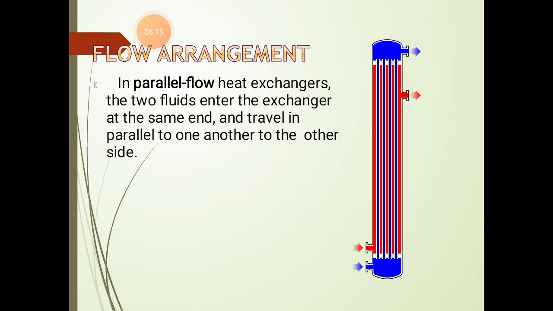So in parallel flow type of heat exchanger, the two fluids, that is hot fluid and cold fluid, travel in the same direction. They enter at one end and leave at the other end. The temperature difference between hot and cold fluid goes on decreasing from inlet to outlet as they move parallel to each other and in the same direction. That's why the temperature difference between hot and cold fluid goes on decreasing from inlet to outlet.